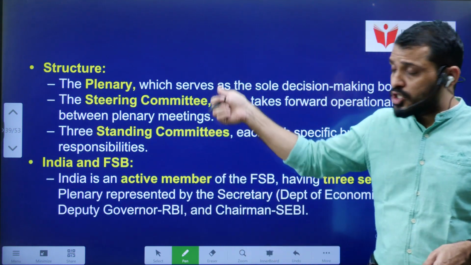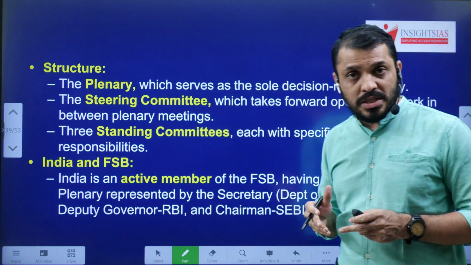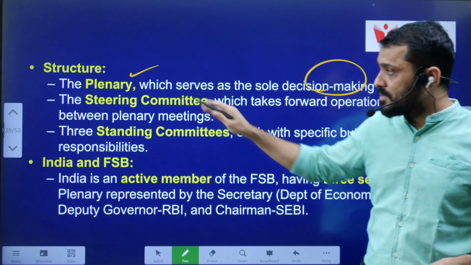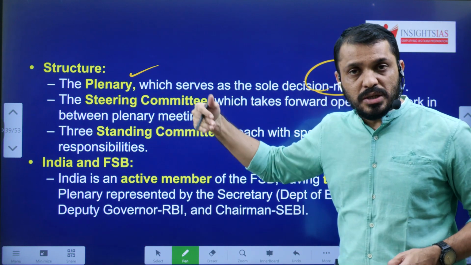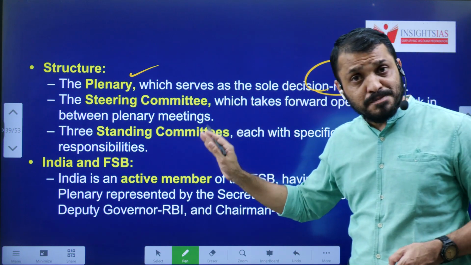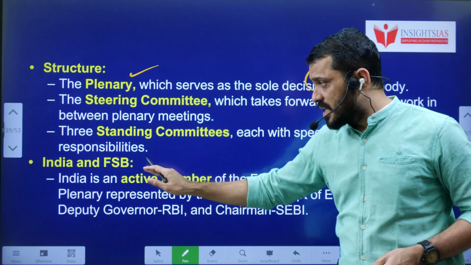And the structure of the FSB works in 3 levels: Plenary, which is the decision-making body; the steering committee, which implements day-to-day decisions; and the standing committee, which performs specific decisions. India and FSB.